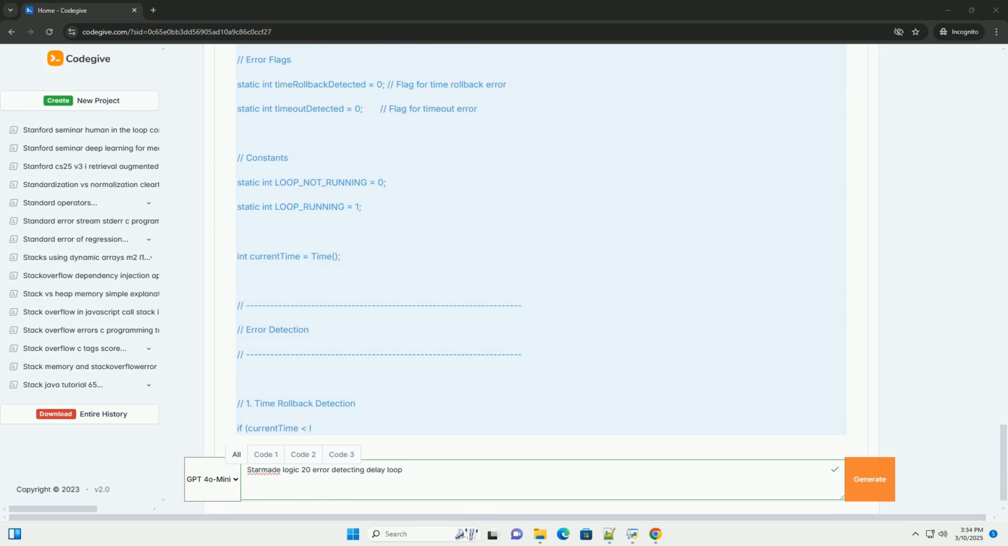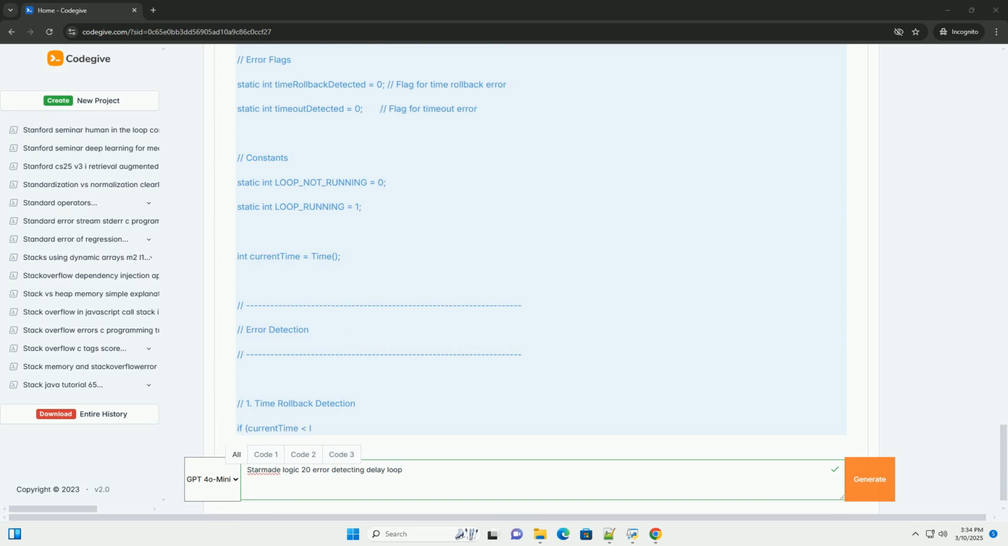3. Error retries with exponential backoff. Instead of immediately resetting the loop, attempt to retry it after a short delay. If the error persists, increase the delay between retries. This is called exponential backoff. This can help your system recover from transient errors. Limit the number of retry attempts to prevent the system from getting stuck in an infinite loop.